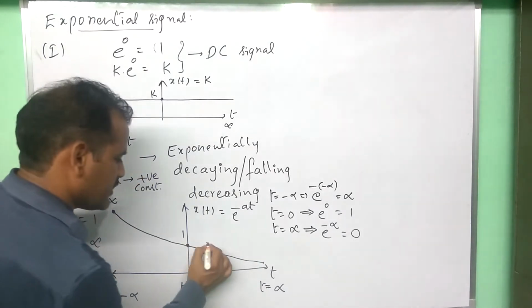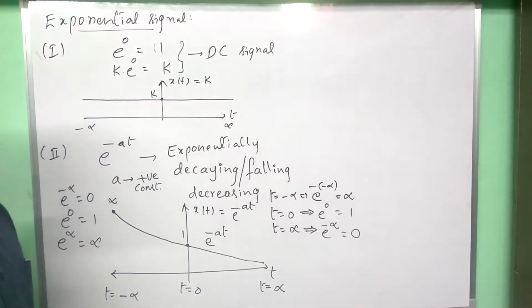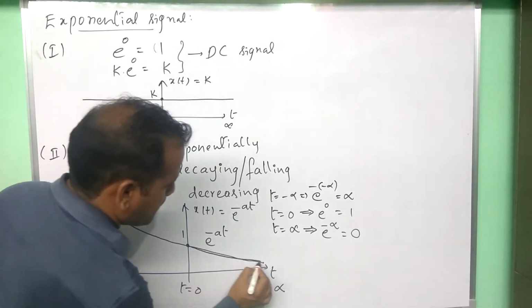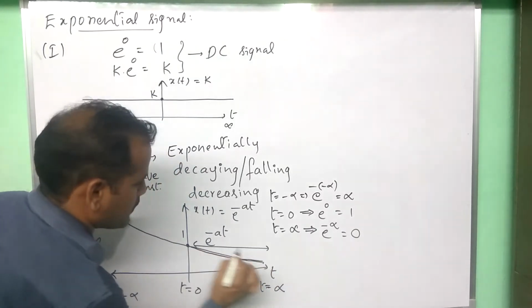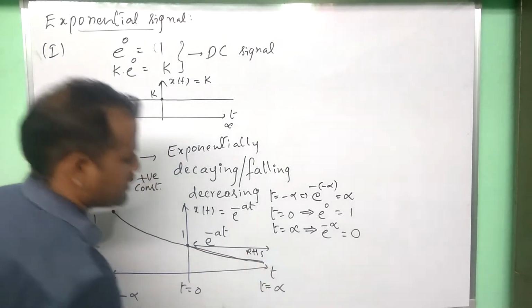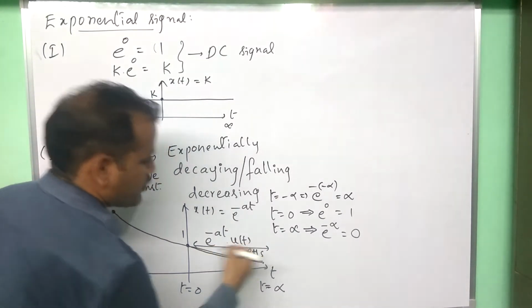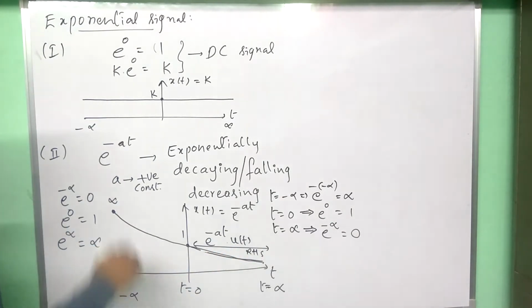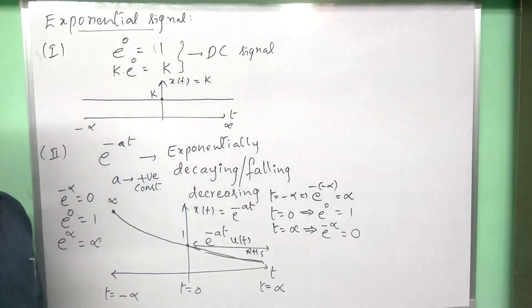If you consider only the right hand side, it is e power minus at into u of t. This is the second form of the signal, e power minus at, the exponentially decaying signal.